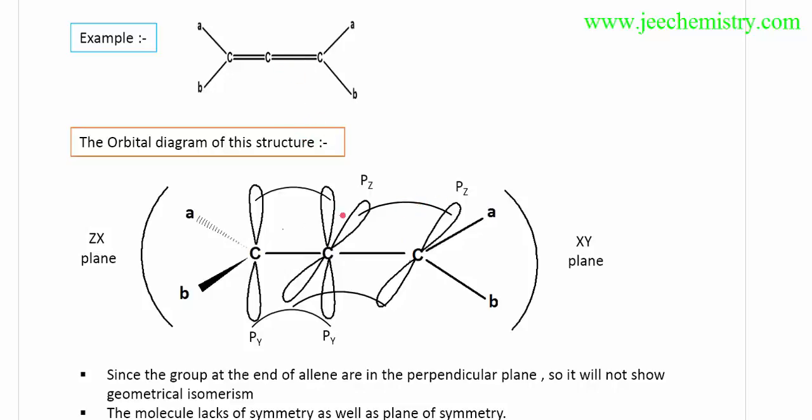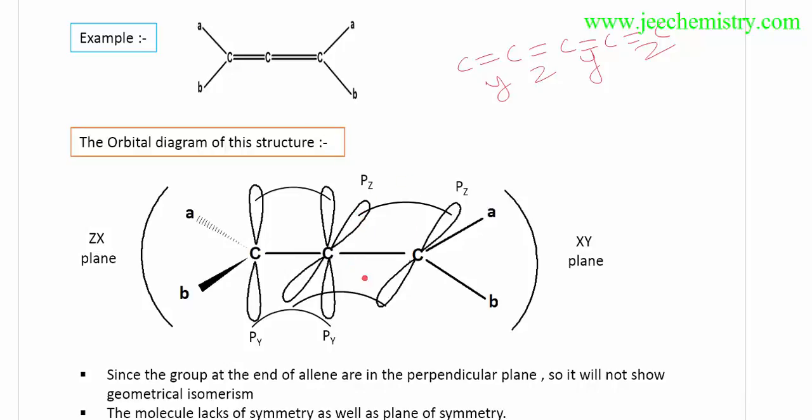We have to think like that. First will be Y, then will be Z. If there are two pi bonds, then first Y, then Z. Then if there are again pi bonds, this will be Y, this will be Z, this will be Y, this will be Z. In this way we have to proceed, because in examinations no such orbital diagram is given. We have to assume which type of lobes are forming the bonds. If 2 pi bonds are given, first will be Y, then second will be Z.